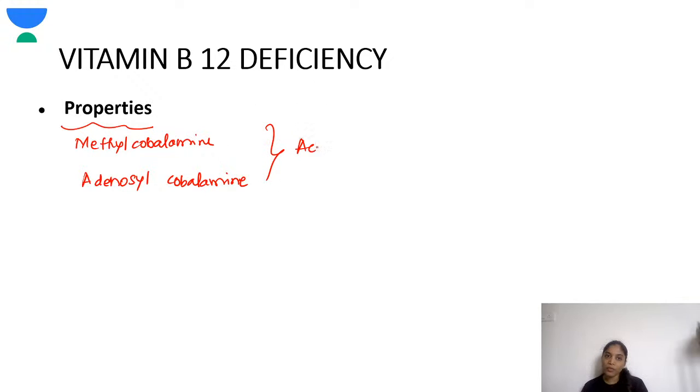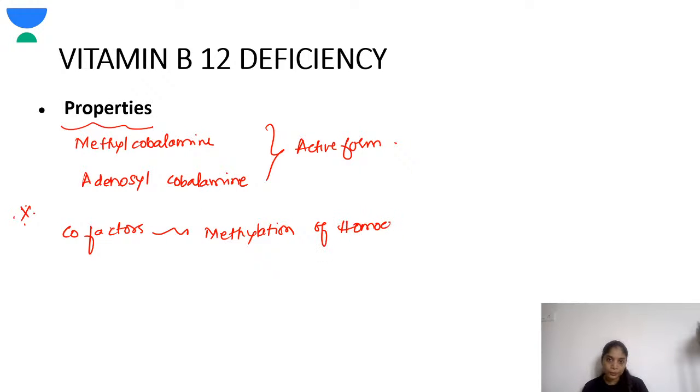Okay, the active forms. Now these forms are important for two things. One is they are cofactors in two essential reactions. One is the methylation of homocysteine to methionine.